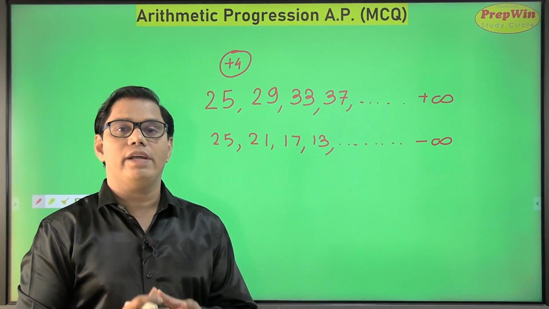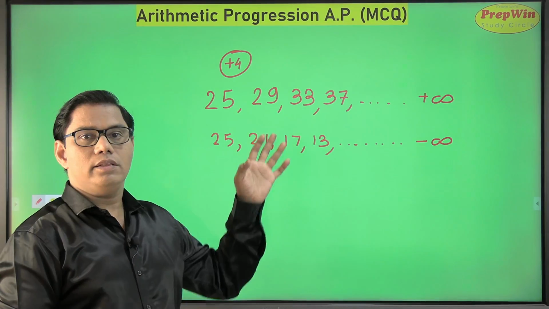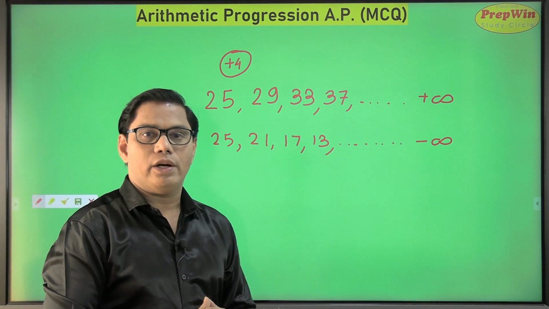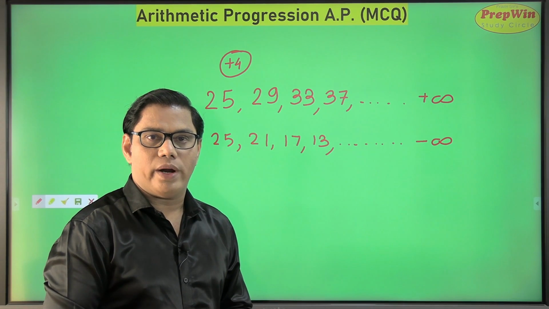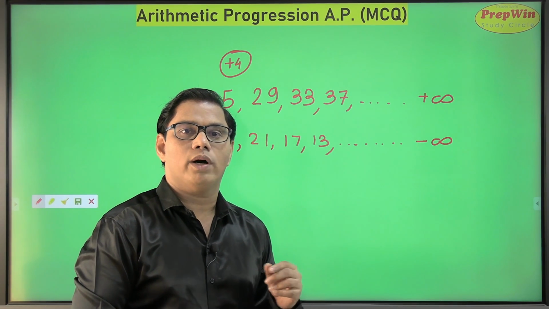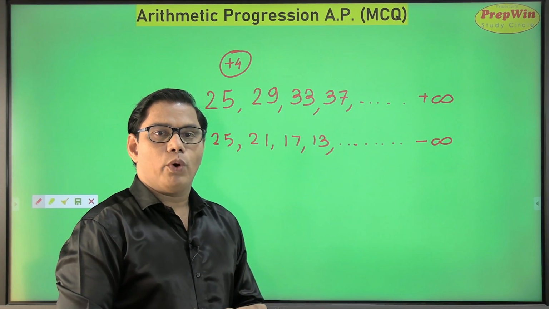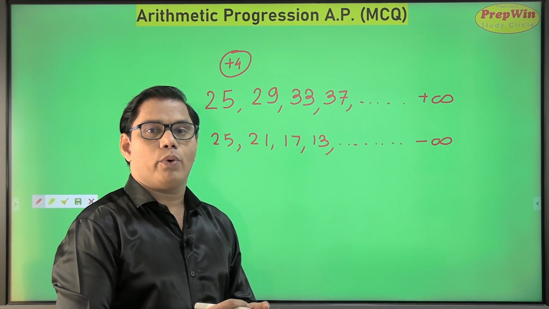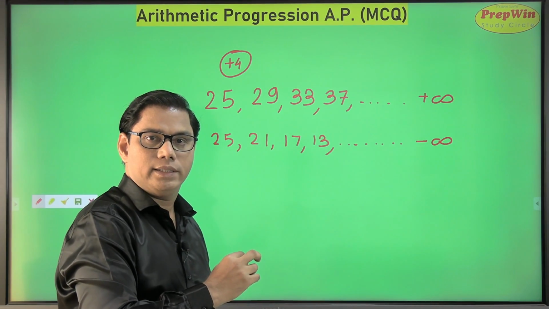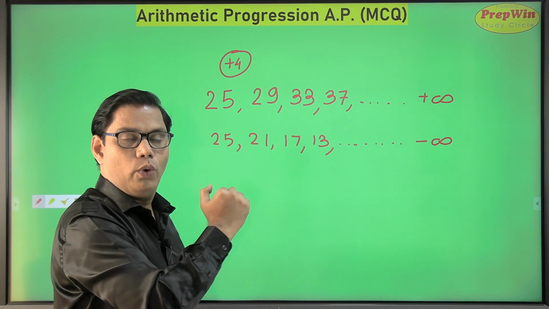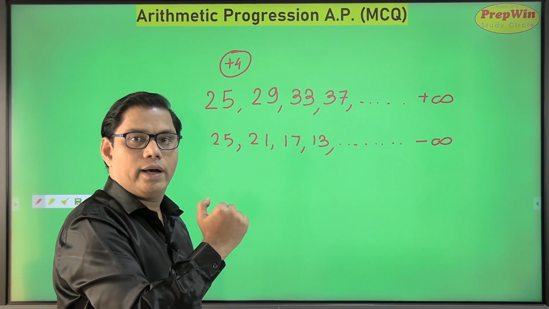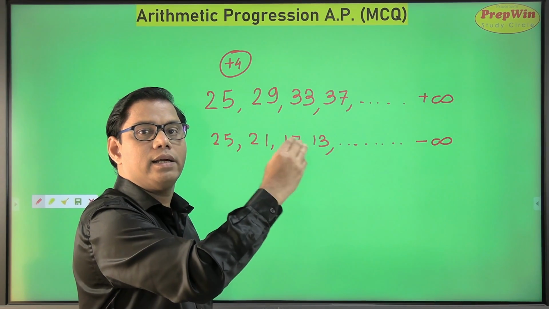So in this example, we have seen two series. These series are also called progressions. Both of them start with the number 25, but one is heading towards positive infinity and the other towards negative infinity. A progression can be called an arithmetic progression if its value is increasing or decreasing by the same quantity. Here that same quantity is 4. In the first arithmetic progression, of increasing order, the first number is constantly increasing by 4.